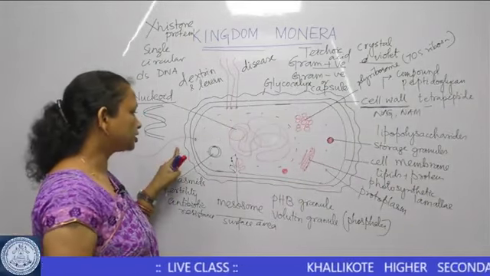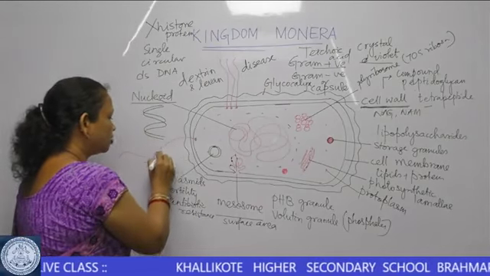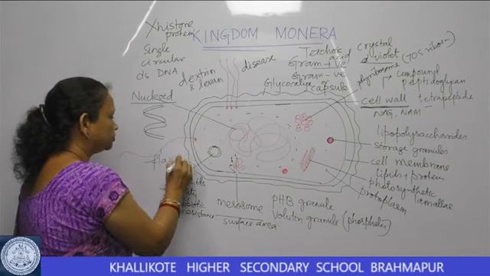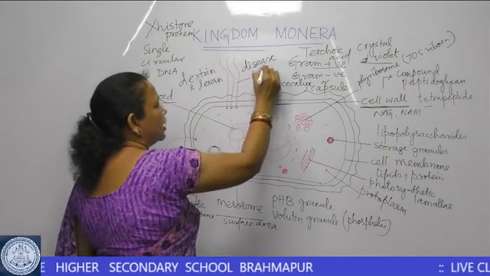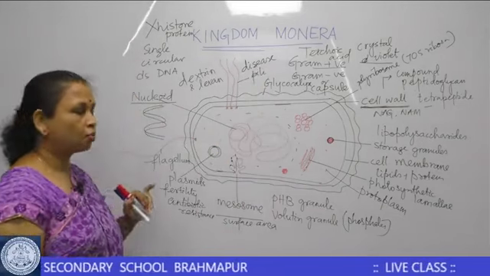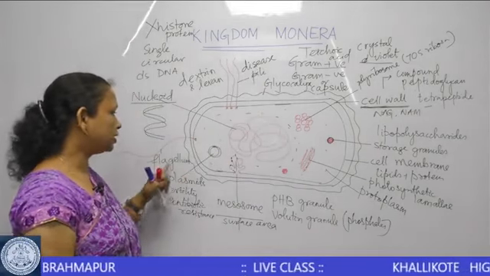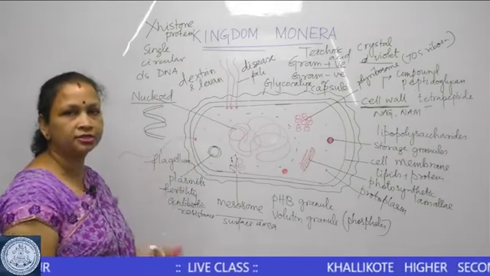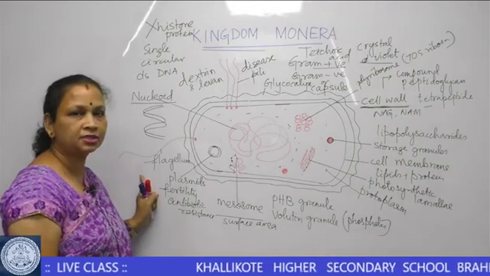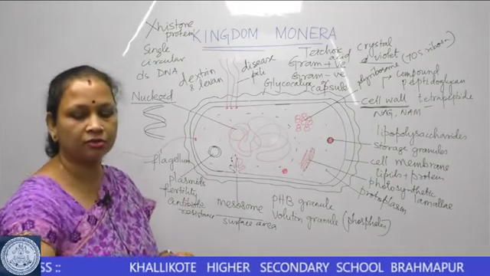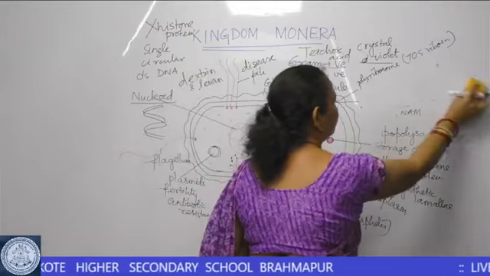The other structures here we can see, one, this structure is called the flagellum and these structures are called the pili. So, what is a flagellum and what are pili? The flagellum is a long thread-like structure that can be present in some of the bacterial cells, and these long thread-like structures are called flagella.